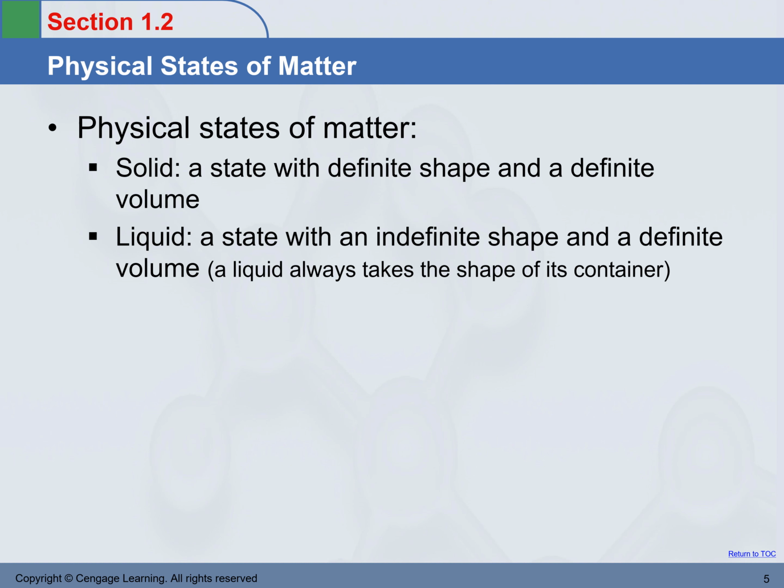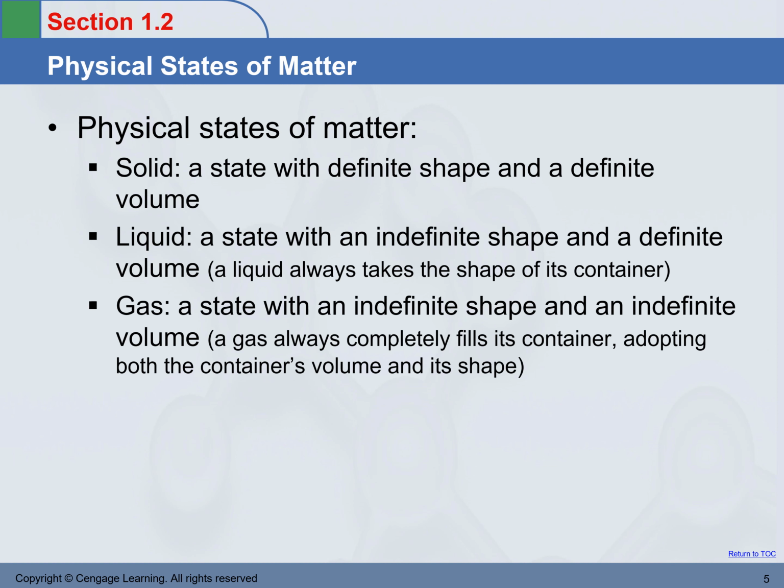A liquid always takes the shape of its container. It can flow freely. A gas state is a state with indefinite shape and indefinite volume. A gas always fills its container completely and takes the shape of its container.